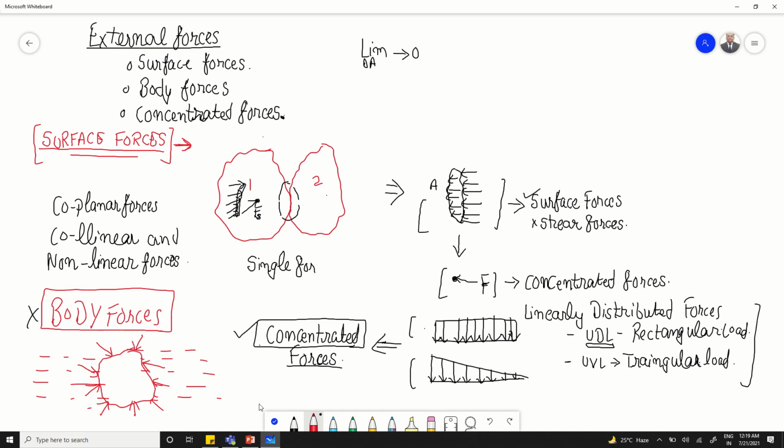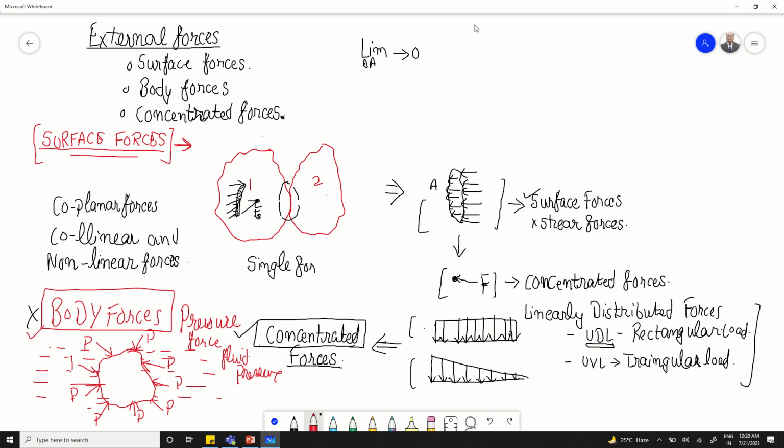we call body forces. Now as we have already discussed in this example, the best example of body force is the pressure force, or simply fluid pressure. Let us say this is P, of equal magnitude, so let us name it P. So this is a type of body force.